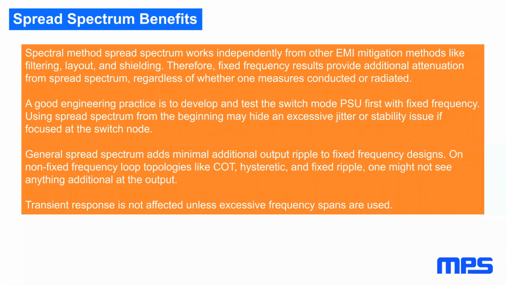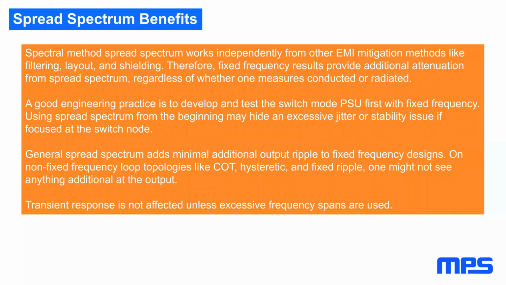Spread spectrum benefits. The good thing is spread spectrum is a frequency method, and it works independent from any other EMI mitigation method, like filtering, layout, shielding. So you can use a fixed frequency switcher and make an optimum layout. If you add spread spectrum to it, you get the additional dB, no matter where you start.